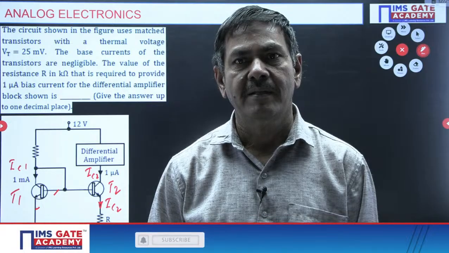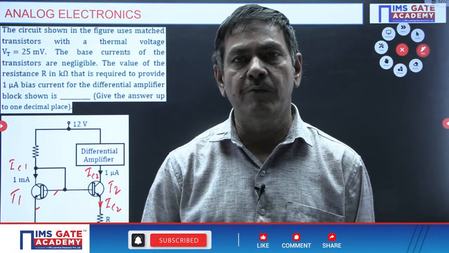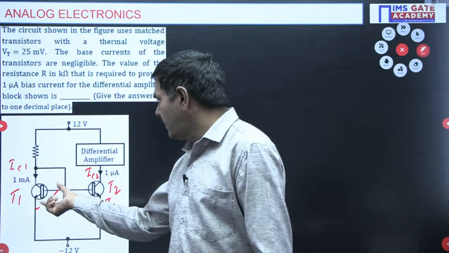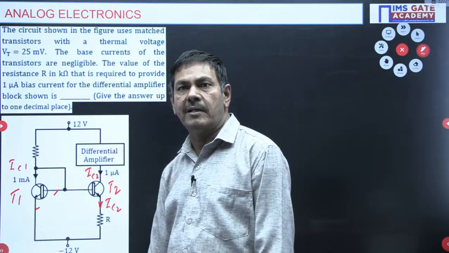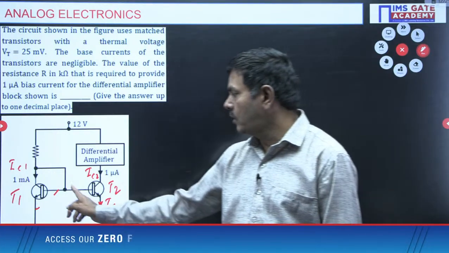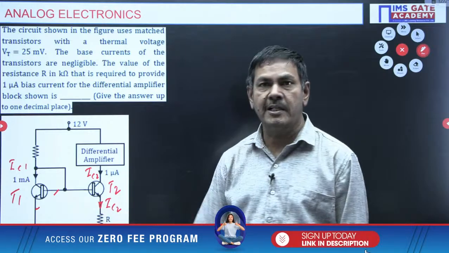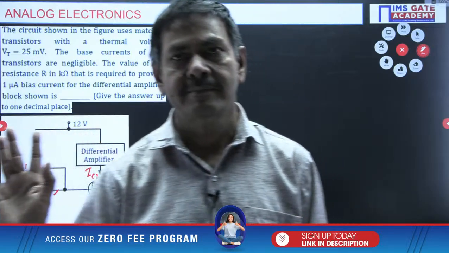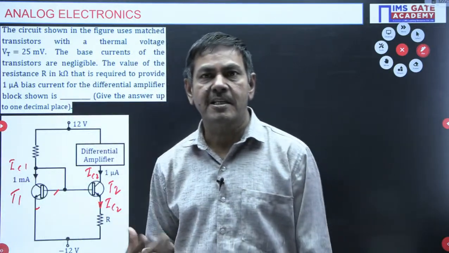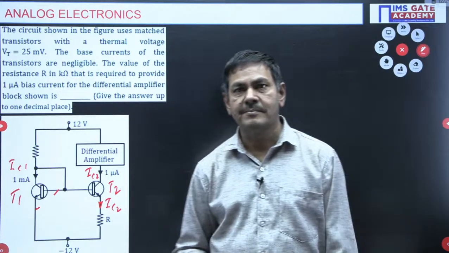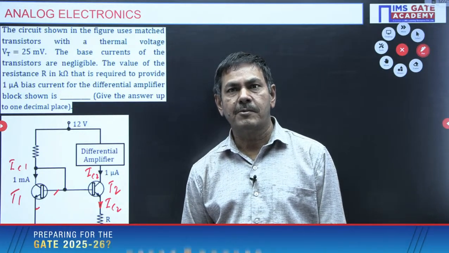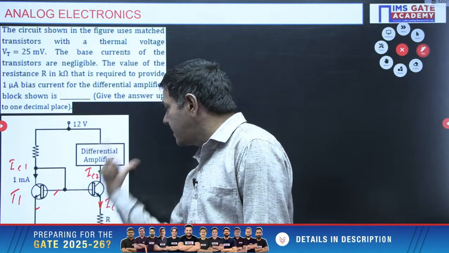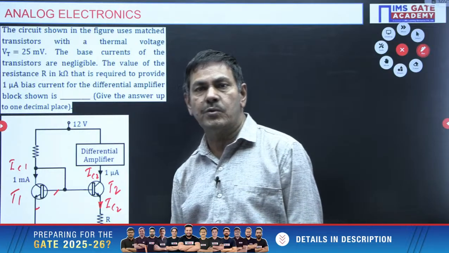Any student? At least tell me whether VBE1 and VBE2 are equal or unequal here. My question: the base to emitter voltage of the first transistor and the base to emitter voltage of the second transistor, are they equal or unequal? You must respond, then only the subject will come out. Nobody is responding? I cannot say this voltage and this voltage are the same. VBE1 and VBE2 are not equal.